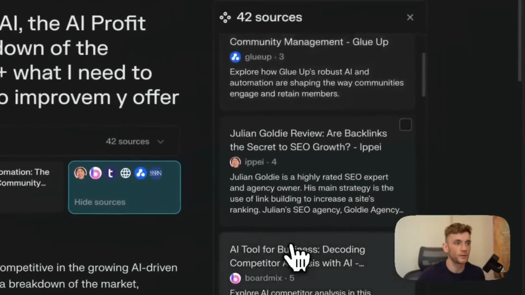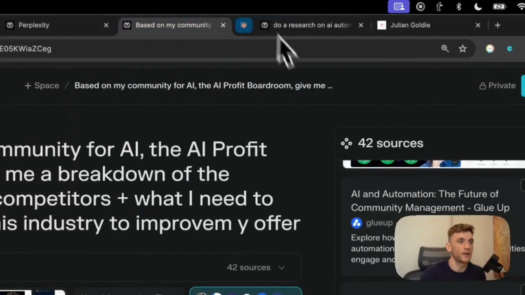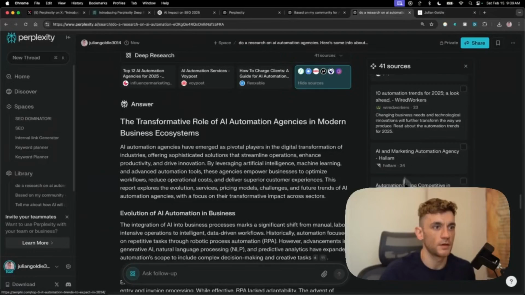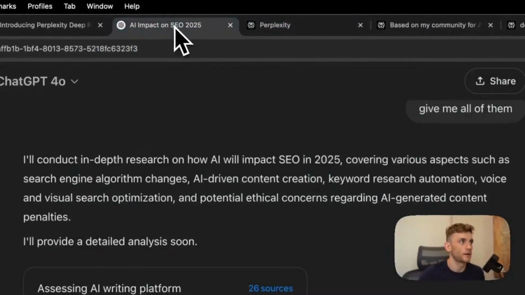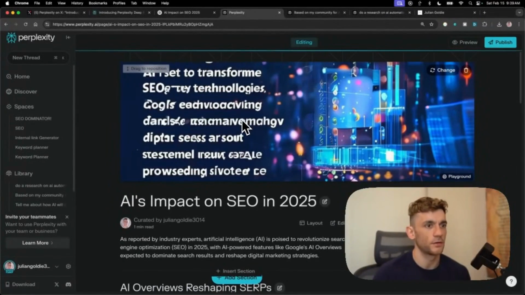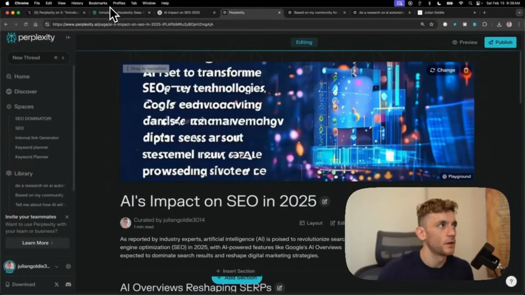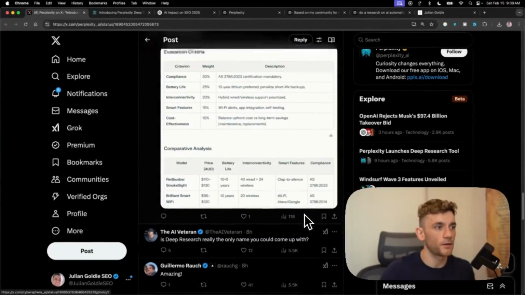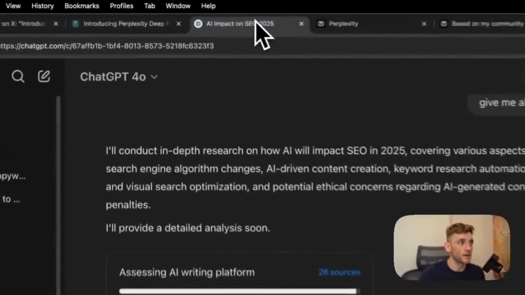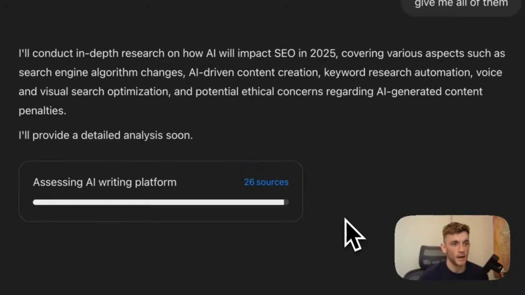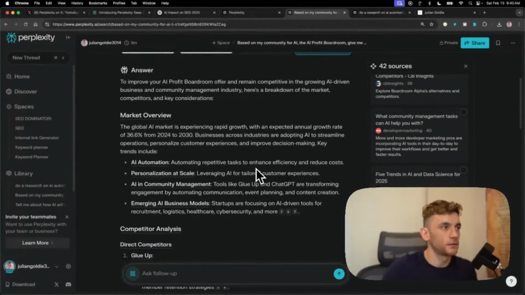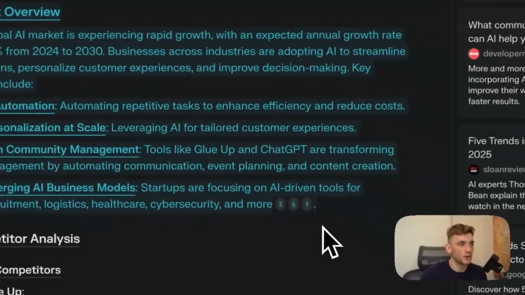Let's see what other sources it's used here. So it's using some pretty irrelevant stuff as well from the list that I can see. Not bad. To be fair, the reports are not bad. By the way, that is a terrible image on the Perplexity page that's published. So I think it's a great free alternative. Very quick. That's what I like about it. It definitely is a competitor to ChatGPT Deep Research. I like the way that it cuts out the fluff as well. And also the stats and the insights, pretty useful in the majority of cases.